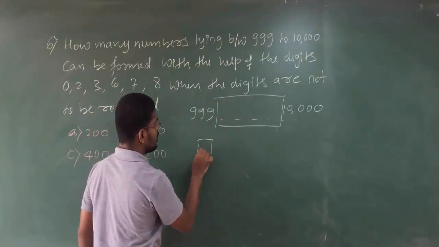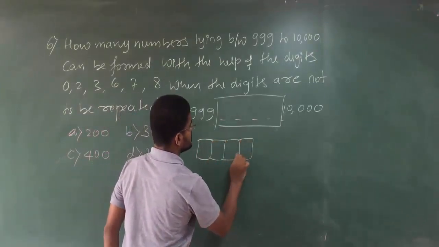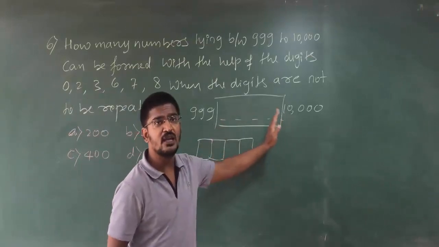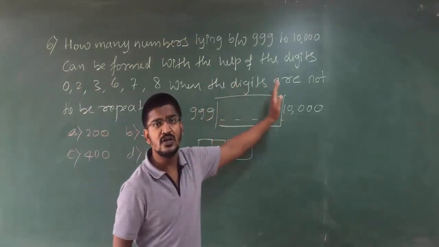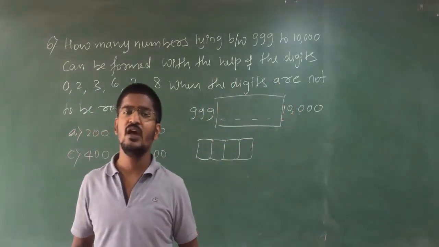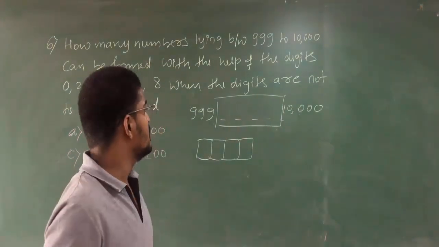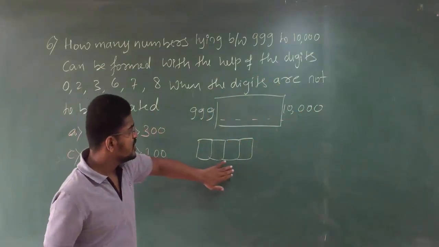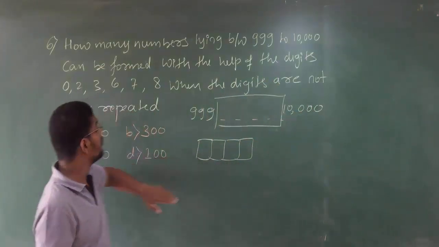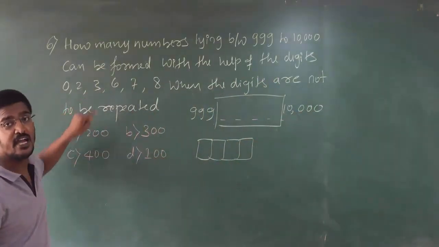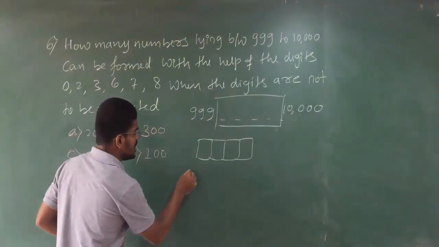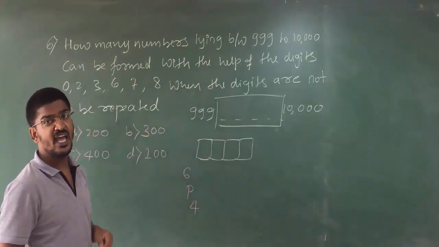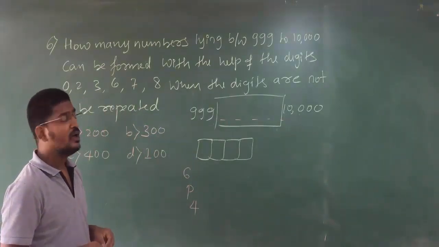You are having a 4-digit number. This 4 has to be selected from this 6. That means if I write 6P4, again you will come with the same problem.